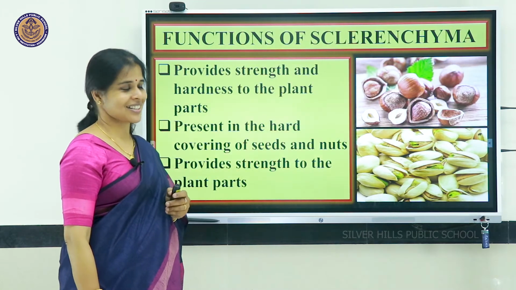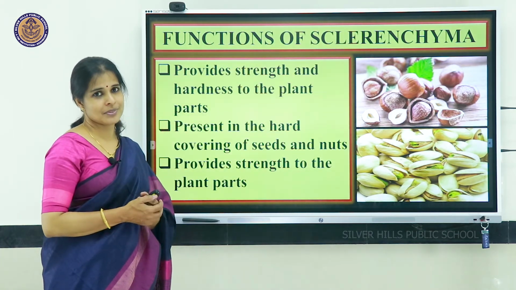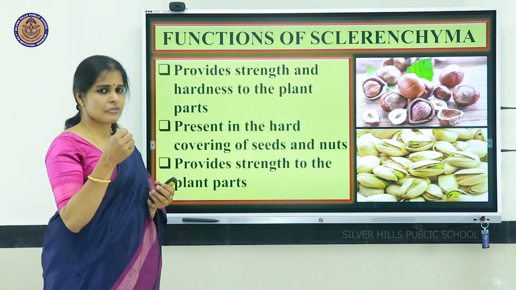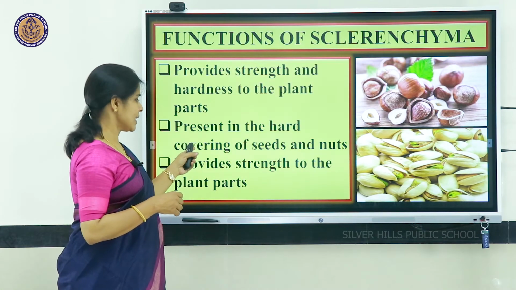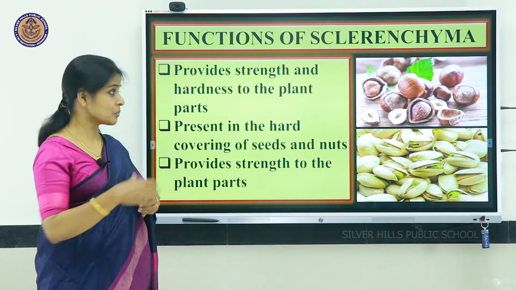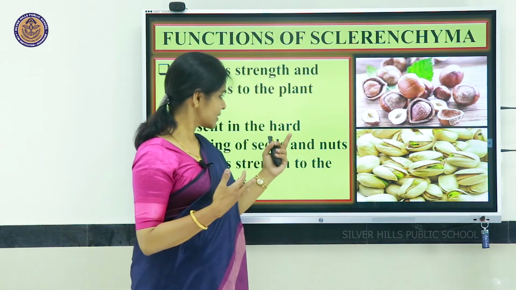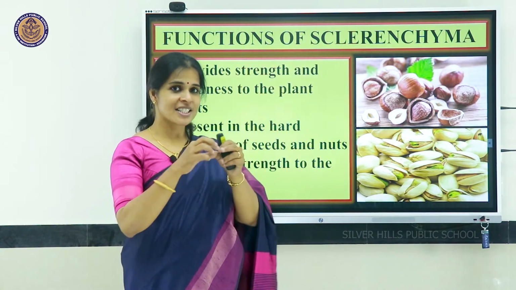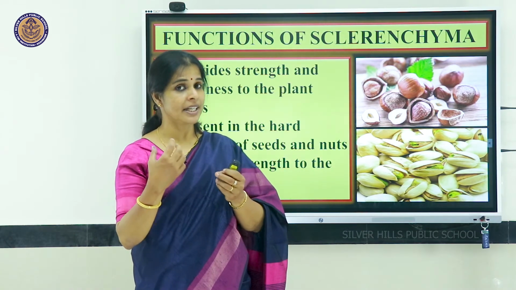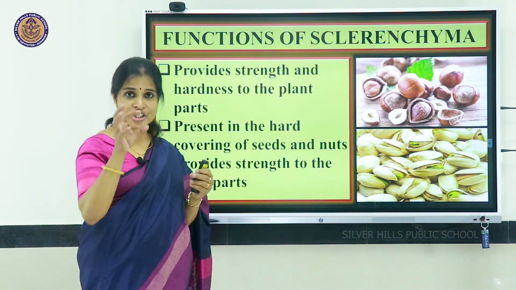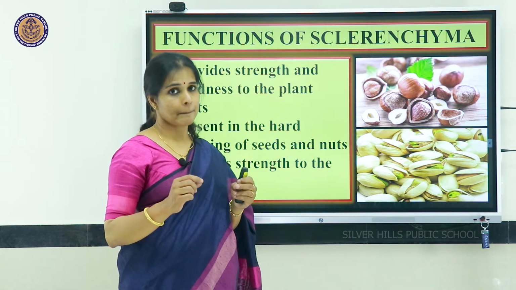What are the functions of sclerenchyma? Sclerenchyma cells provide strength and hardness to the plant parts. Any part that has to be very hard gets its hardness from sclerenchyma. It is normally present in the hard covering of seeds and nuts. You must have seen many types of nuts: cashew, badam, hazelnut, pista. All these have seed covers, even groundnut. These seed covers are generally made up of sclerenchyma, which is giving the hardness. And also this is providing strength to the plant parts.